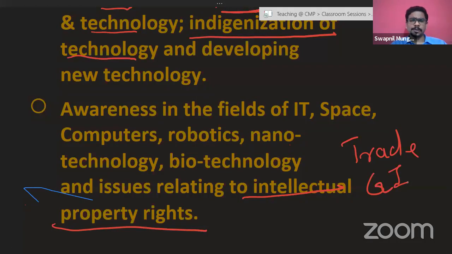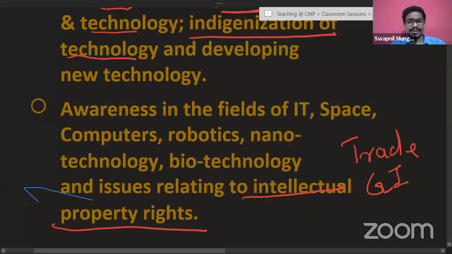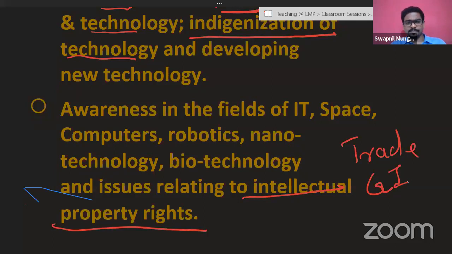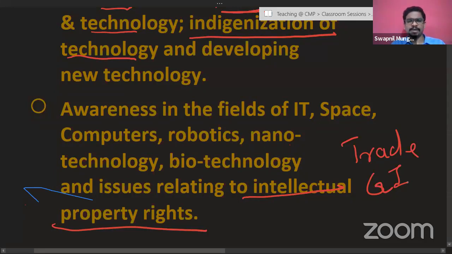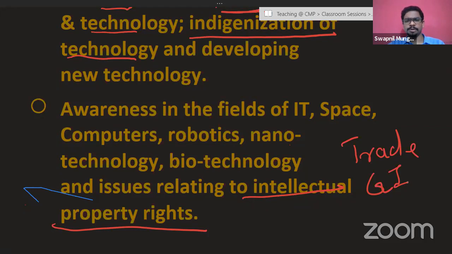If you are making a particular product and you have invested your own wisdom, your own knowledge and experience into that, and you have made something which is unique, which has not been made by anyone else at the moment, then you can claim that this is my intellectual property, and you can claim in a way a kind of ownership of that particular product, and nobody apart from your permission can replicate such a product if you have registered it with the appropriate authorities.